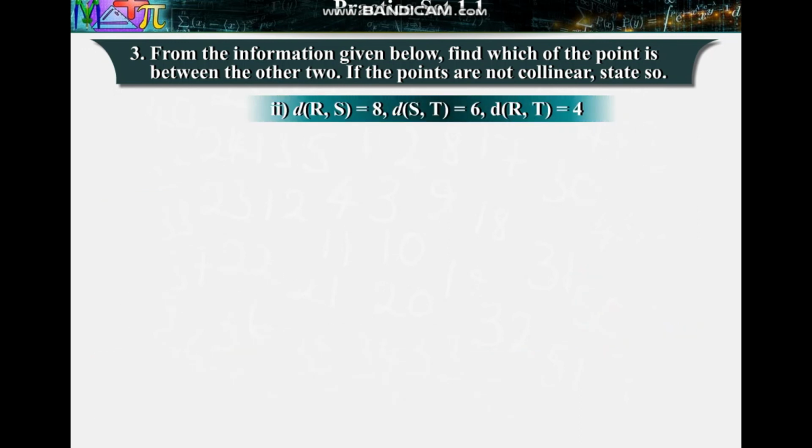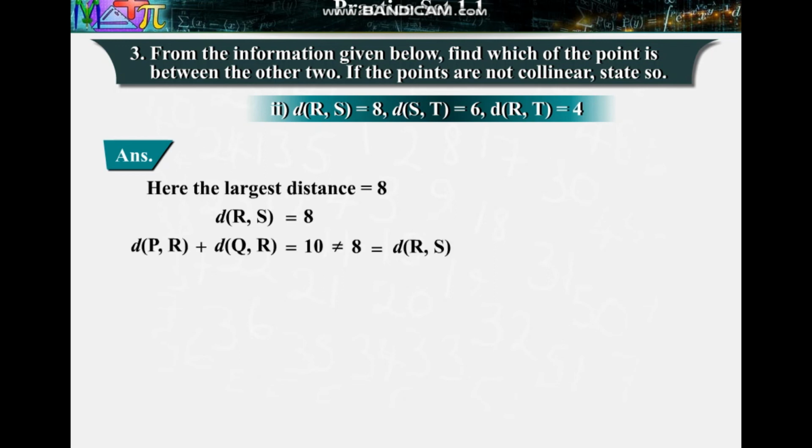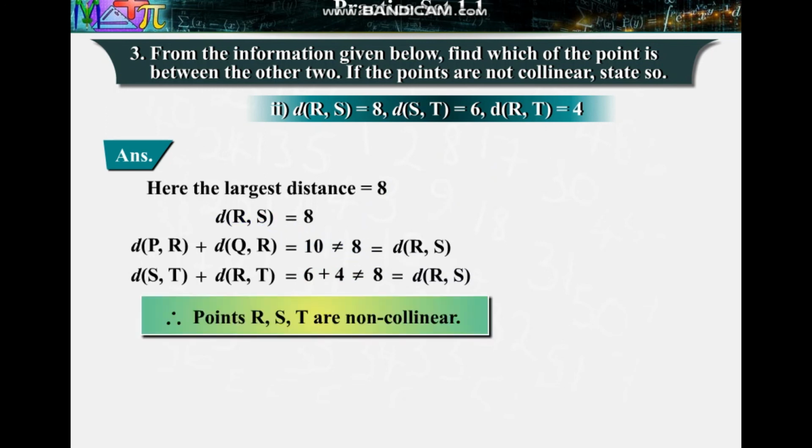2. Distance of R and S is equal to 8. Distance of S and T is equal to 6. Distance of R and T is equal to 4. Answer. Here the largest distance is equal to 8. Distance of R and S is equal to 8 and it is not equal to the sum of the other two distances. Distance of S and T plus distance of R and T is equal to 6 plus 4, which is not equal to 8, which is equal to distance of R and S. Therefore, points R, S and T are non-collinear.